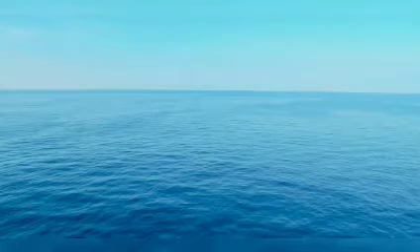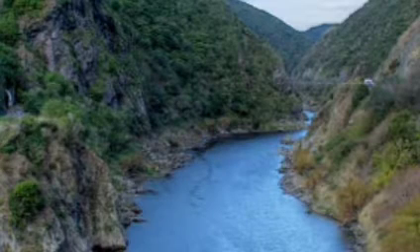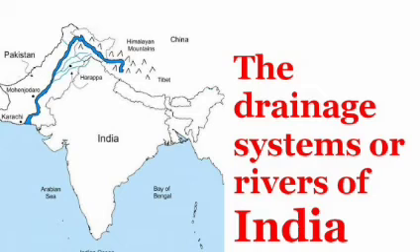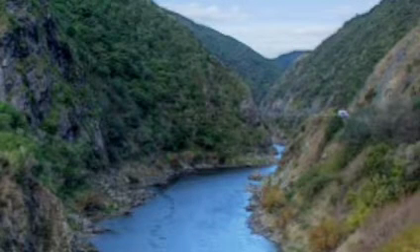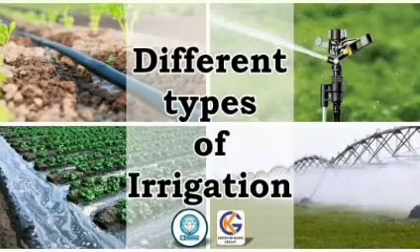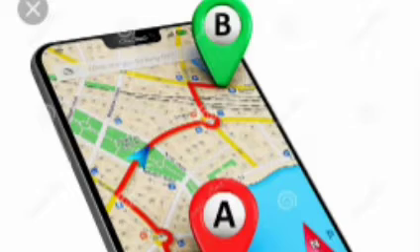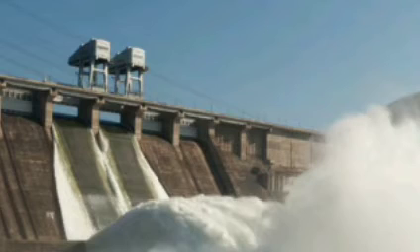The total area drained by a river and its tributaries is known as a drainage basin. The drainage pattern of an area is the result of the geological structure of the respective area. The river system provides irrigation, drinking water, navigation, power, as well as livelihoods for a large number of the population.